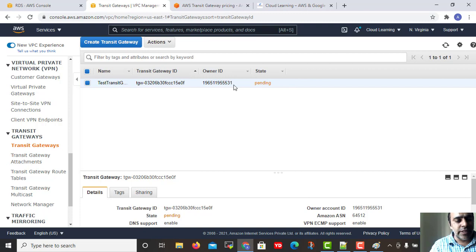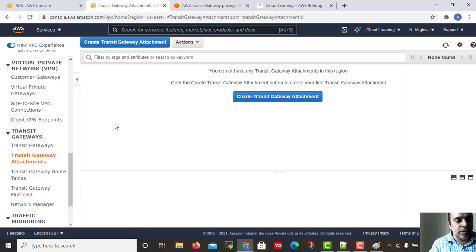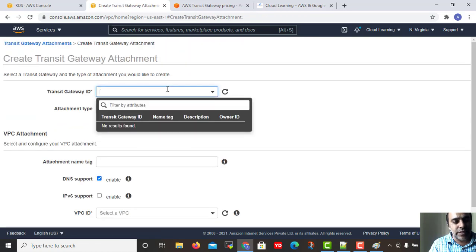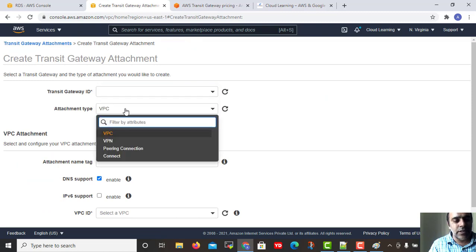With this transit gateway you can attach your VPCs. Let's wait for it to get created. Once it is created, you can go to attachments and select your transit gateway, and in the attachment section you can choose which things you want to attach.